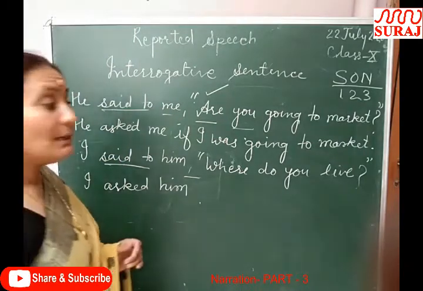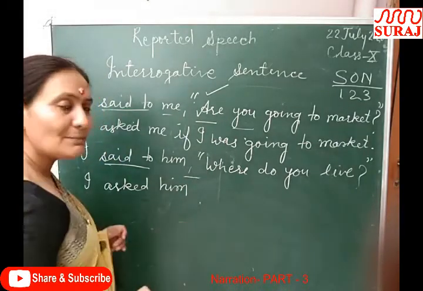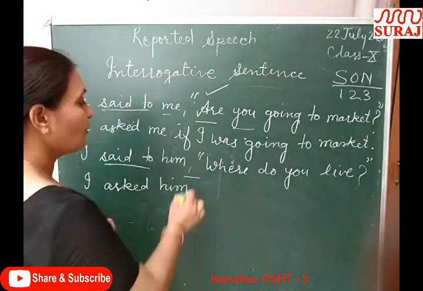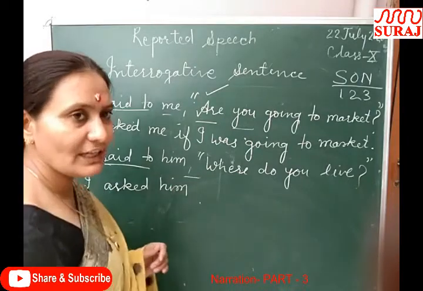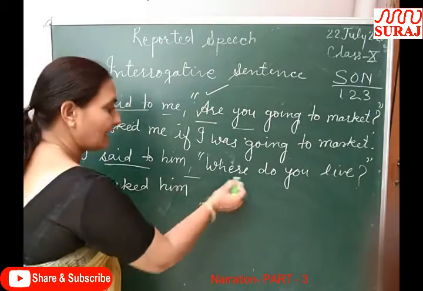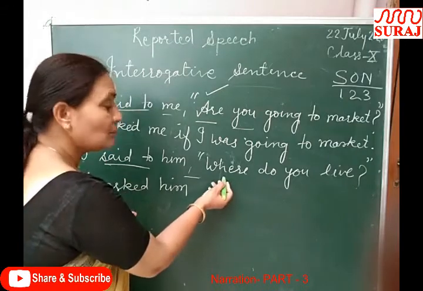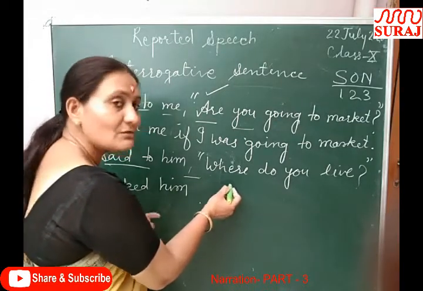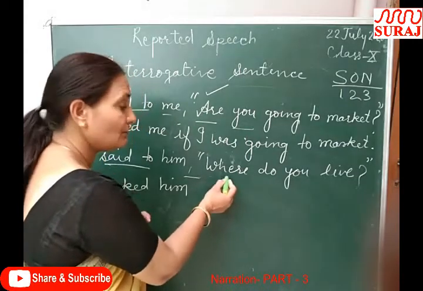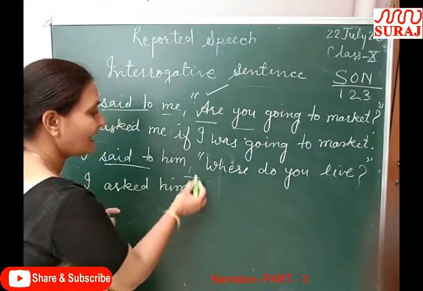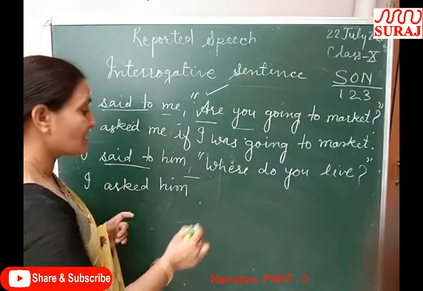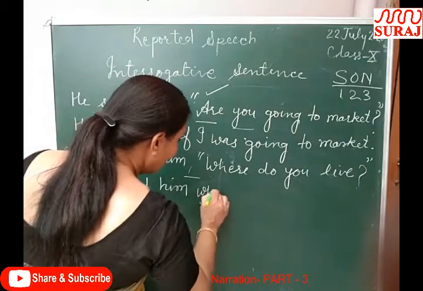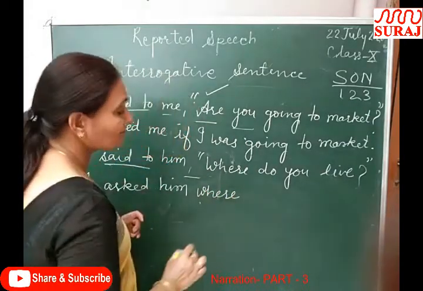We will not use any conjunction here because the interrogative sentence starts with the WH family, and I told you that whenever a WH word is found here, we will use the same word to replace the commas. So the WH word as it is we will write here.